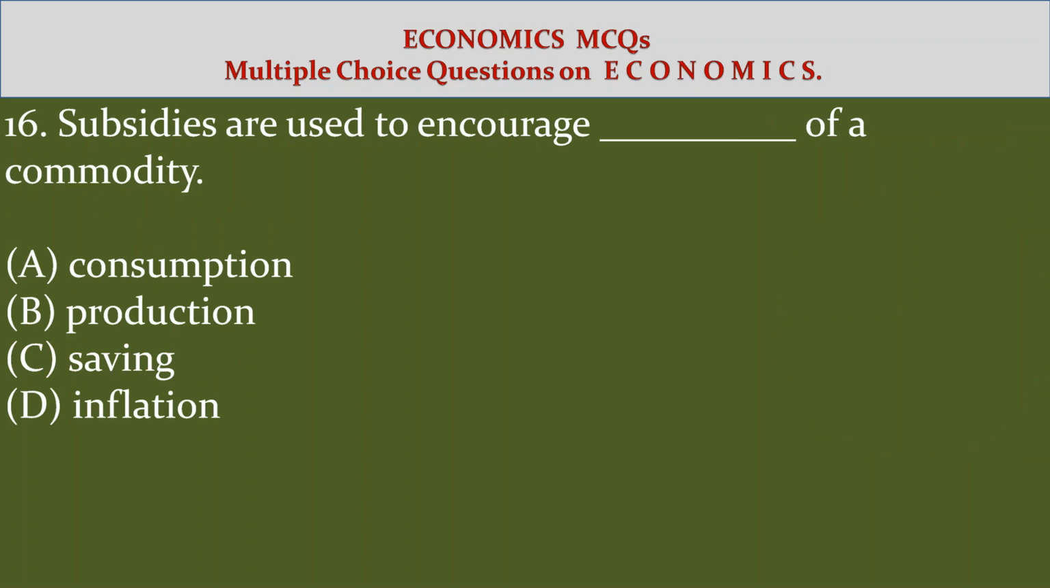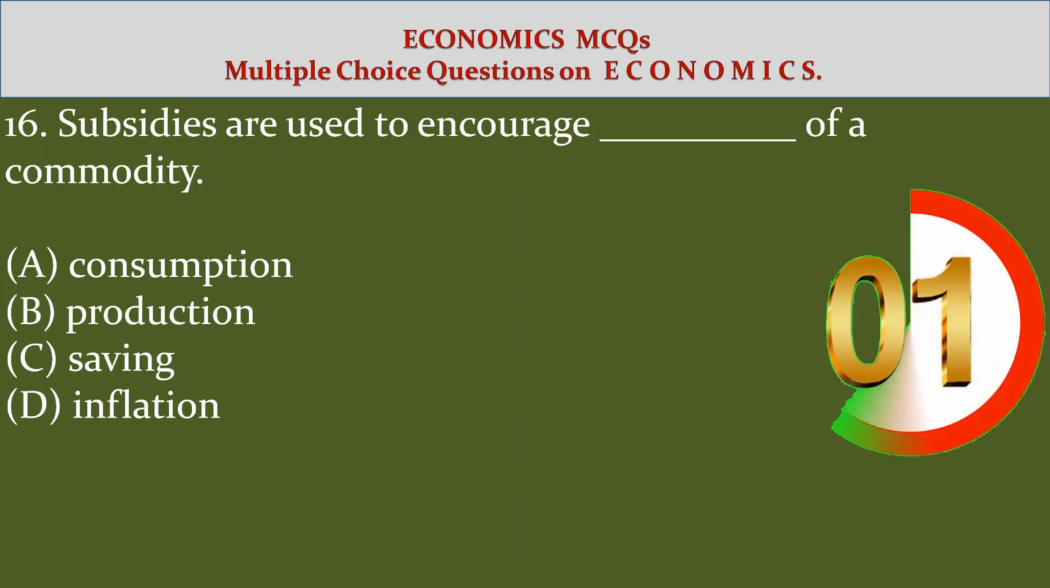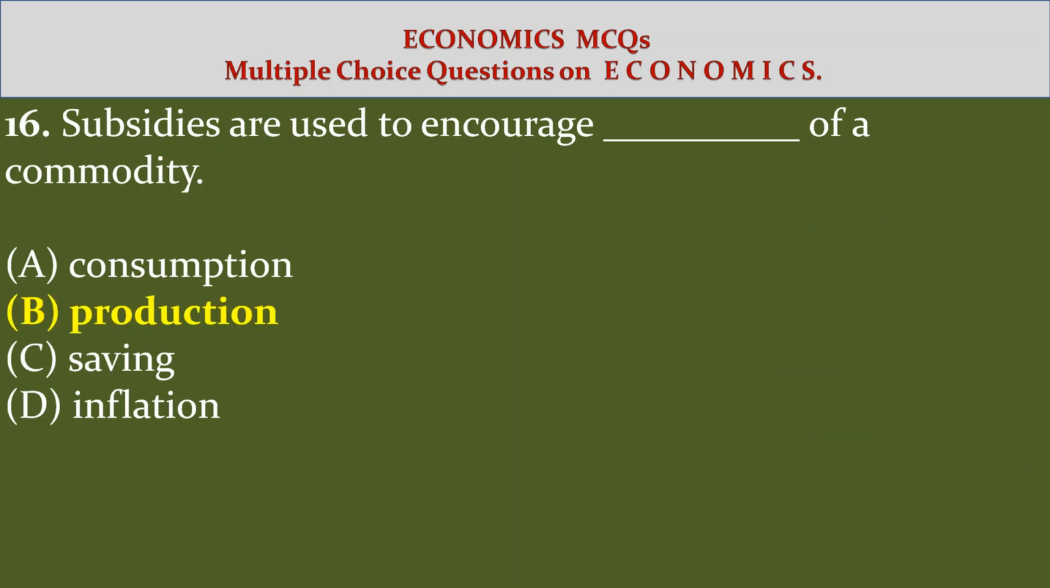16. Subsidies are used to encourage dash of a commodity. Option A, consumption. Option B, production. Option C, saving. Option D, inflation. Answer Option B, production. Subsidies are used to encourage production of a commodity.